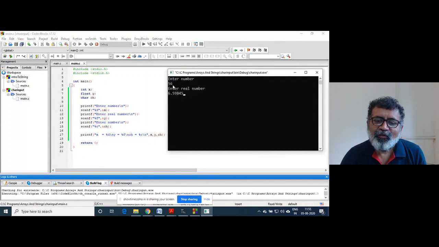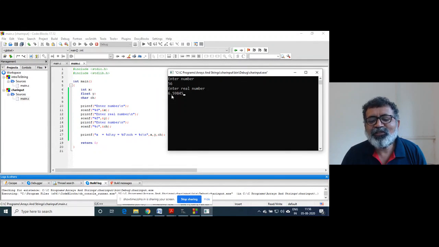So when you enter 5 and 6, that 5 goes inside the pipe, 6 goes inside the pipe, and the enter key also goes inside the pipe. But the format specifier is %d, so it just accepts that 56, and that enter key is lost. Enter key is not accepted, I mean it is not stored at the memory location of x.